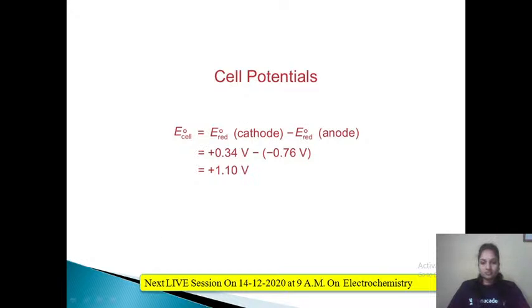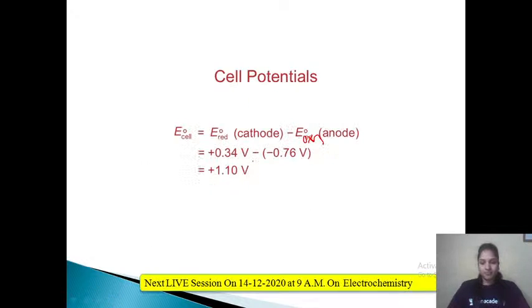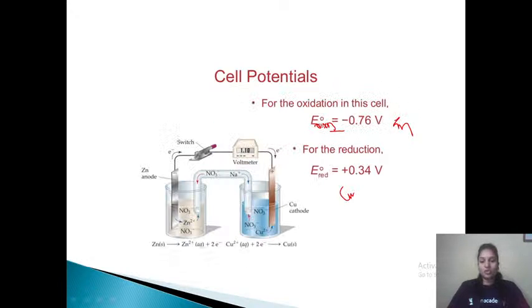So how to calculate this? The E reduction, cathode value given is 0.34 volt for copper. Minus is already there in the formula, and E naught of oxidation or anode is minus 0.76.